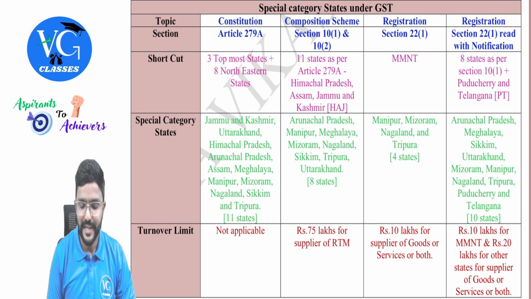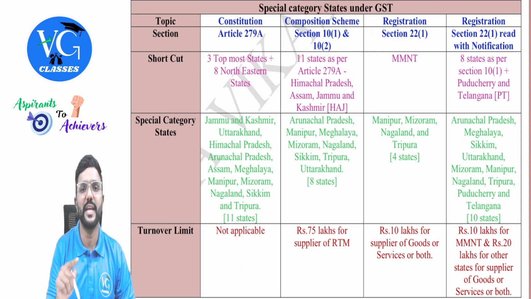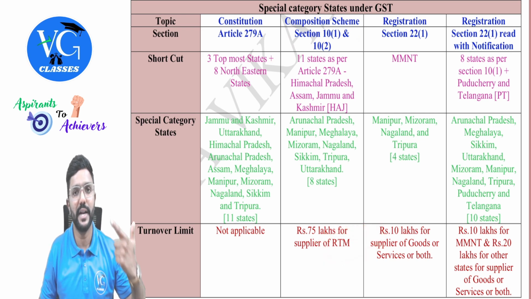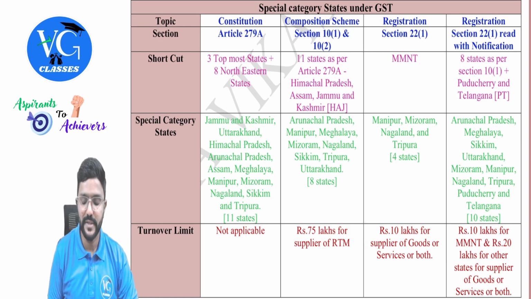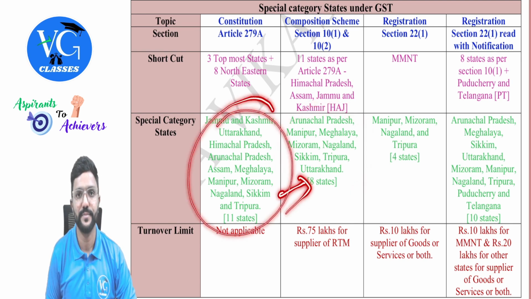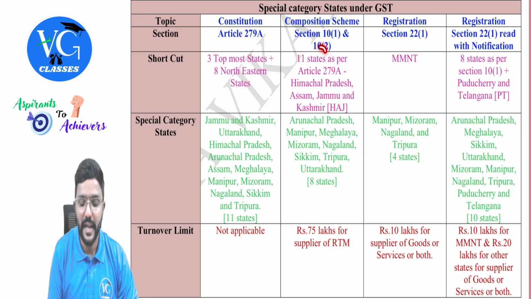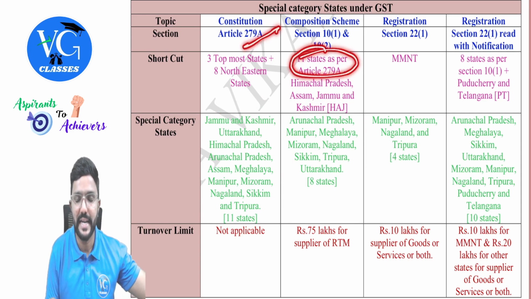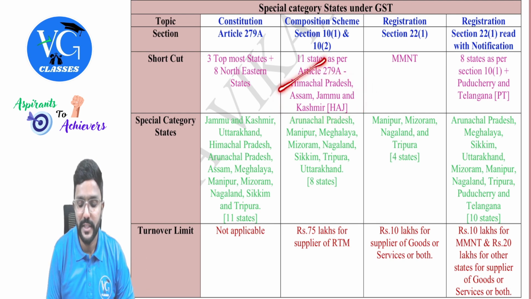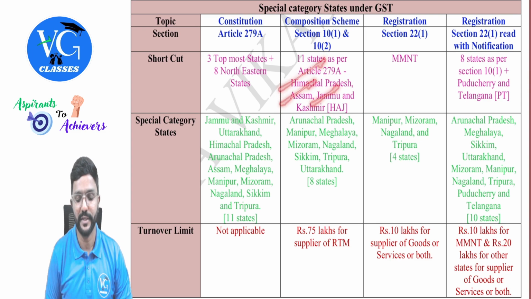Whereas for composition scheme covered under section 10(1) and 10(2) for RTM, RTM is restaurant supplier, trader of goods or manufacturer of goods, for that purpose they have taken only 8 special states out of this 11. So you can consider like this: 11 states as per Article 279A minus AJ. AJ means Himachal Pradesh, Assam, and Jammu Kashmir.